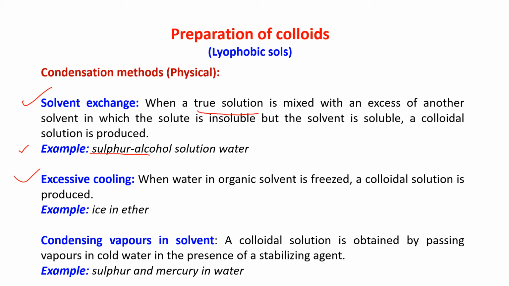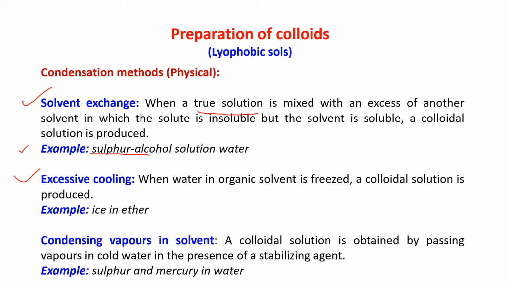Second is excessive cooling. When water in an organic solvent is frozen, a colloidal solution is produced. Example, ice in ether.